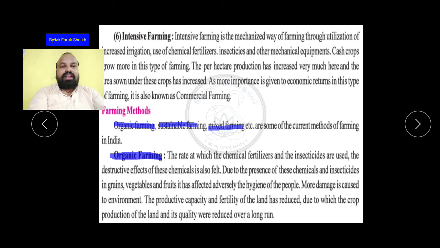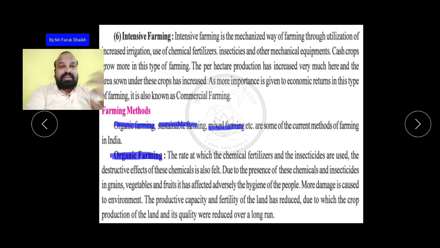Now when there are more insects spreading in the farm, we sprinkle the insecticides or pesticides. So what happens, the green grains also absorb the chemicals. While giving the fertilizers, the seeds also absorb the chemicals of the fertilizer, so all the chemicals and insecticides are present in the grains. So vegetables and fruit have adversely affected the hygiene of the people, and because of this लोगों की जो तंदुरुस्ती है वो बहुत ख़राब हो रही है.